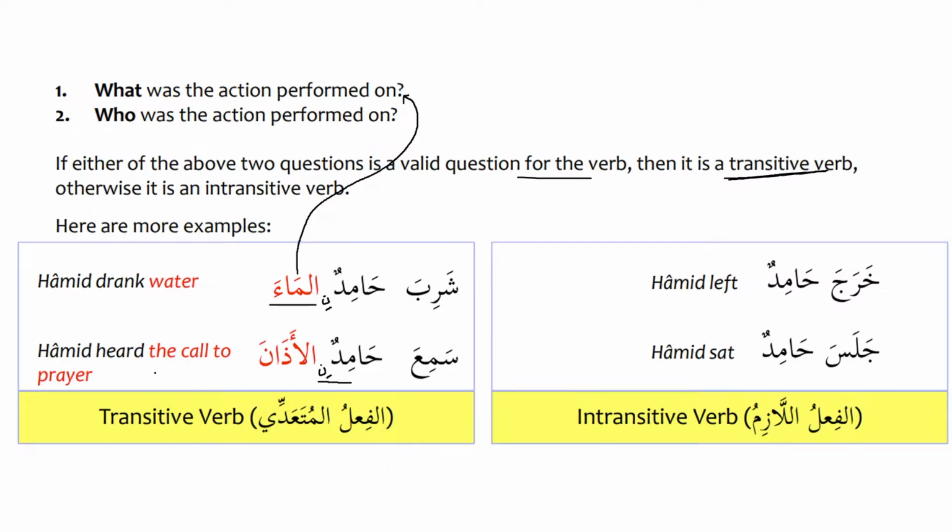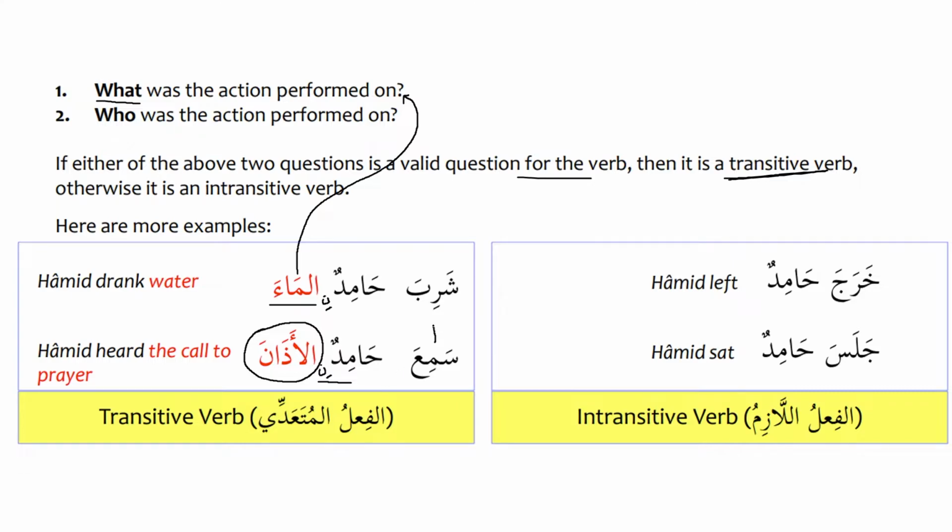Hamid heard the call to the prayer. So now again, what was heard? Adhan was heard. So that means this is also transitive because there is something that the action was performed on. And so that's why we call them al-fi'lul muta'addi. Muta'addi means to surpass, to go beyond. So that means the action goes beyond the subject or the fa'il.